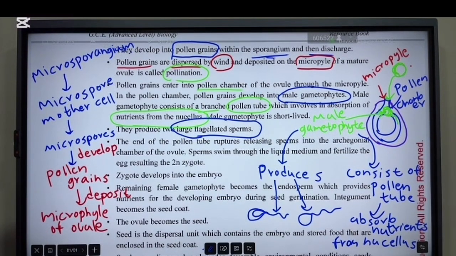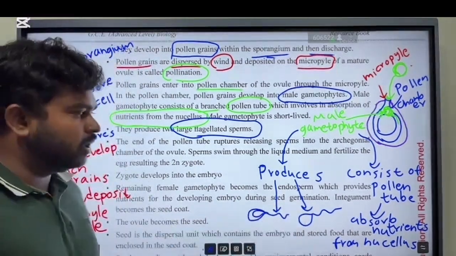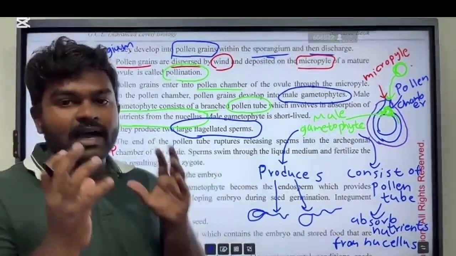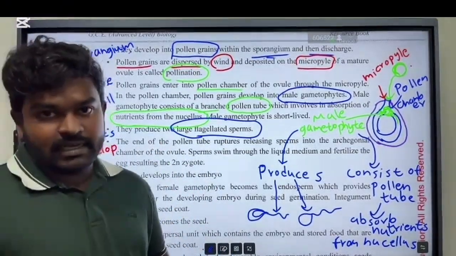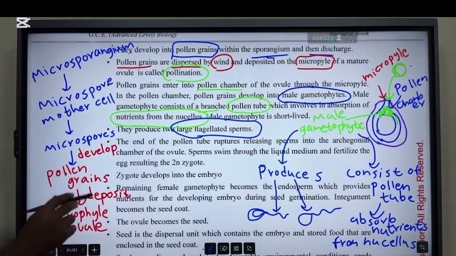Then the end of the pollen tube ruptures. So now we know there is a structure called the pollen tube, and also this male gametophyte produces two large flagellated sperms. Then these sperms are passed through the pollen tube.